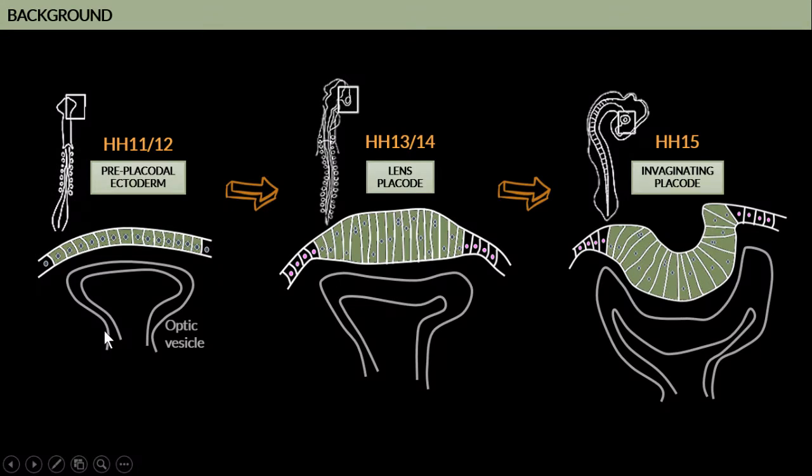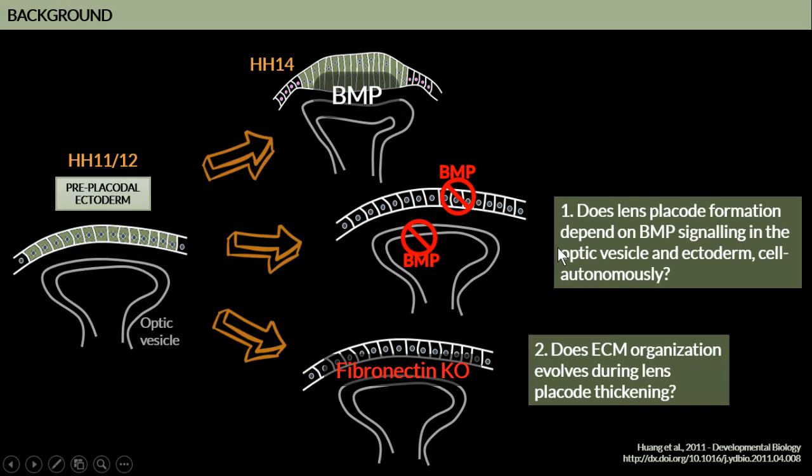So after these interactions, the cells in the preplacoidal ectoderm undergo a cell height increase. So here we can see the transition from cuboidal cells in the ectoderm to thick cells forming the lens placode. After this thickening process, the lens placode invaginates and forms the lens vesicle. Previous studies show that the BMP signaling is crucial for the lens placode formation, and also that the BMP inhibition in this optic region affects the lens placode thickening.